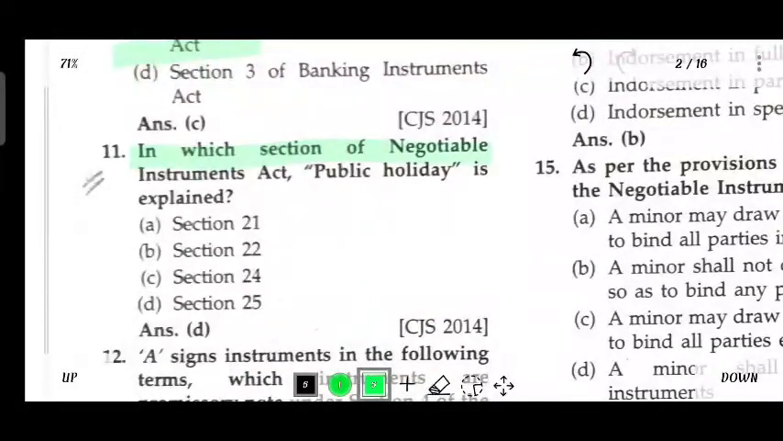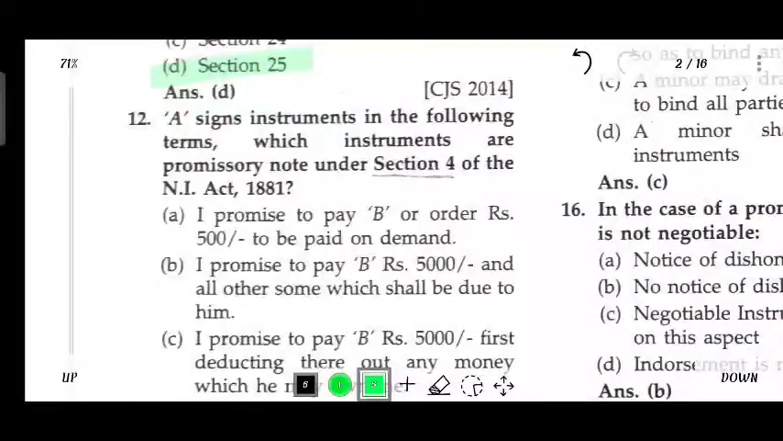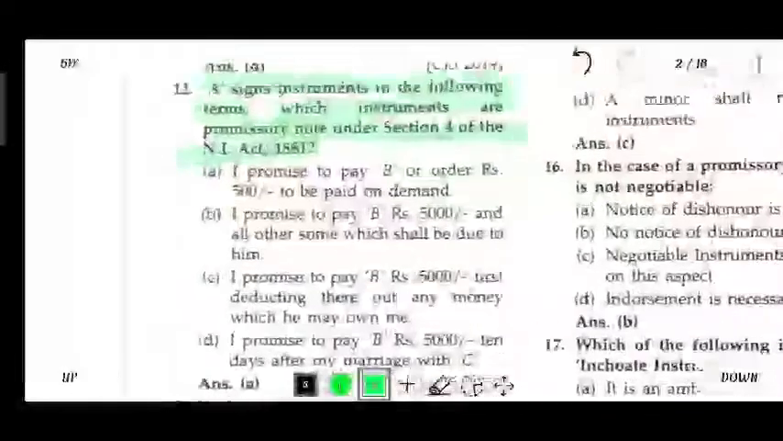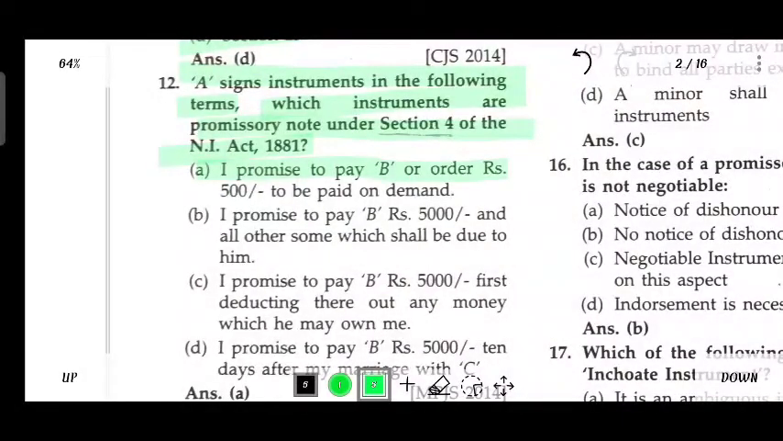In which section of the Negotiable Instrument Act is public holiday explained? Section 25. A sign instrument in the following term. Which instrument is a promissory note under Section 4 of NIA 1881? I promise to pay B or order rupees 500 to be paid on demand.